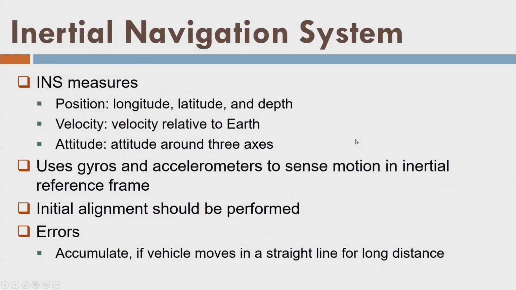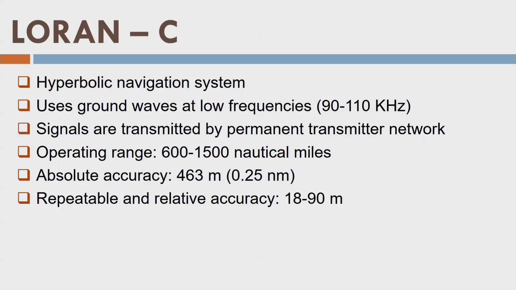Now we have the inertial navigation system, which is completely independent of any transmitter or receiver. It measures the position, the velocity, and also the attitude, or omega phi kappa, with respect to three axes. In the case of position, we say that position is longitude, latitude and the depth along the gravity direction. It basically uses gyros and accelerometers to sense the motion in an inertial reference frame, which is quite independent from any other non-inertial reference frame. And that is why INS is in use today. In the case of the inertial navigation system, errors accumulate over time. Let us look into other systems.